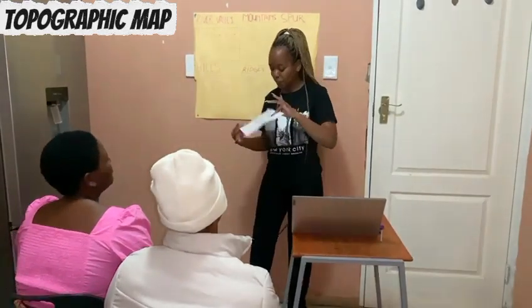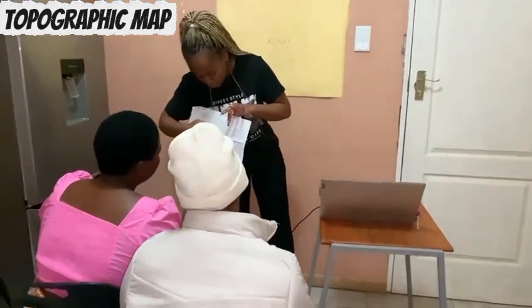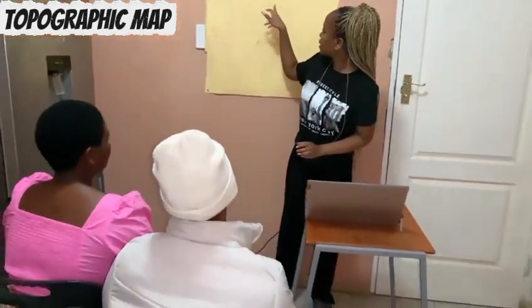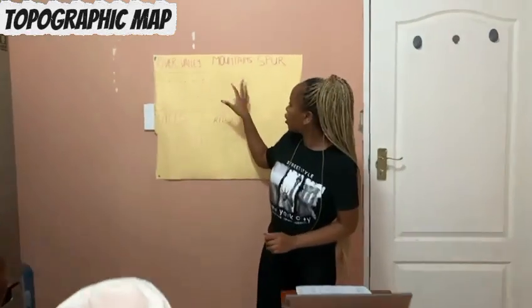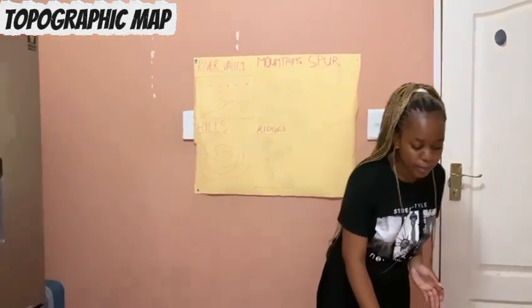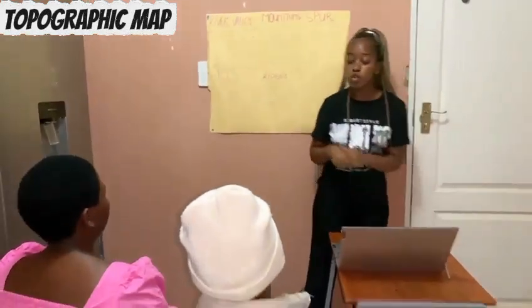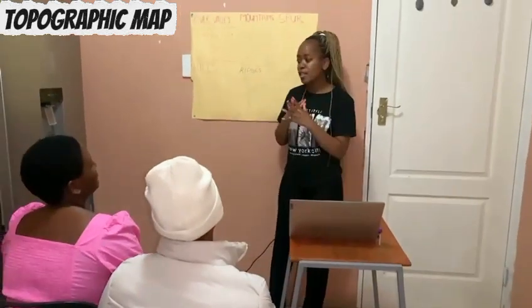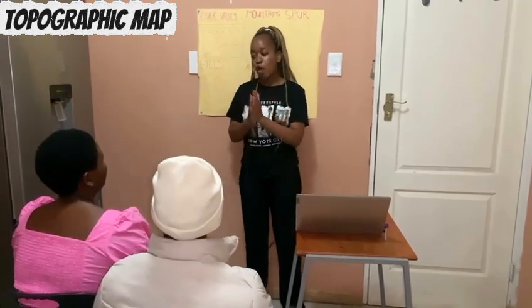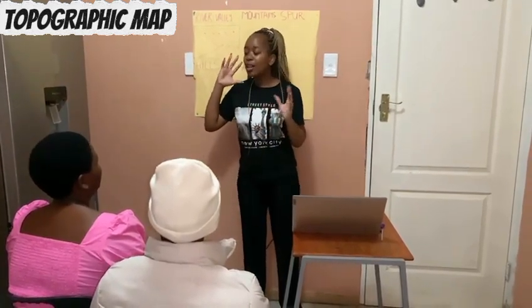Contour lines are these brown lines that you can see on the map, like these brown lines. Also, these are contour lines. Now what you need to know about contour lines is that they never cross each other. Whenever contour lines cross each other to form a single contour line, we call that a vertical cliff.